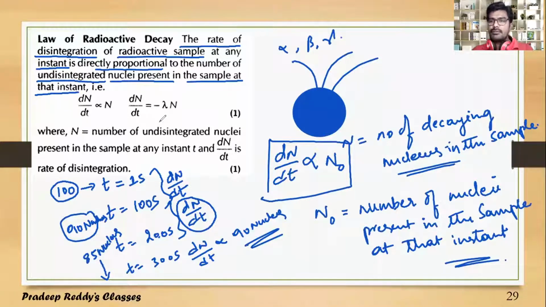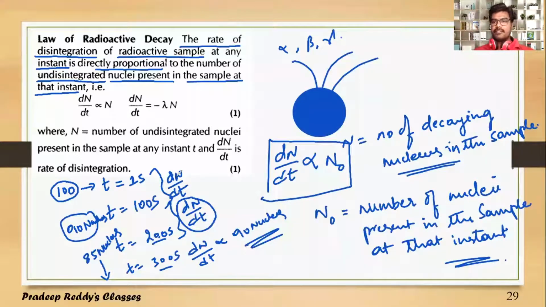As a result, the decay will be slightly decreased because the number of nuclei present at that instant of time has decreased. So clearly 90 will not become 80 in this case, because the rate of disintegration is proportional to 90. Likewise, between 200 to 300 second, the rate of disintegration is directly proportional to 85 nuclei.